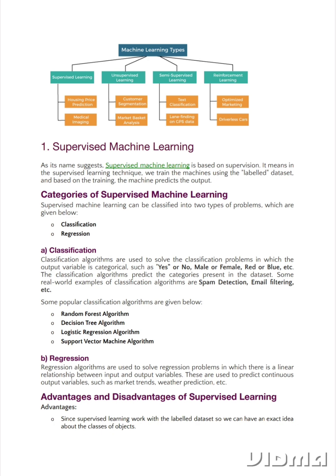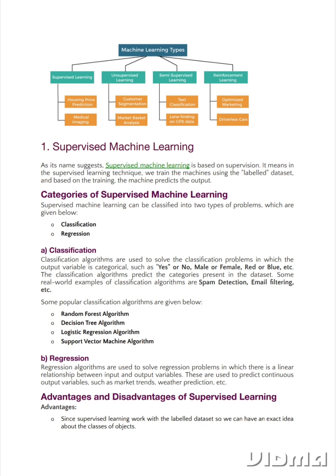B. Regression. Regression algorithms are used to solve regression problems in which there is a linear relationship between input and output variables. These are used to predict continuous output variables, such as market trends, weather prediction, etc.